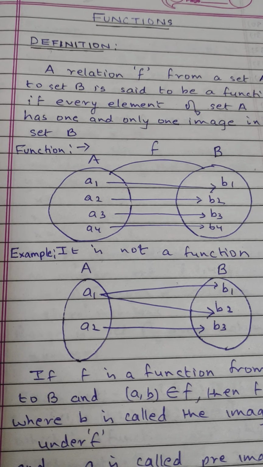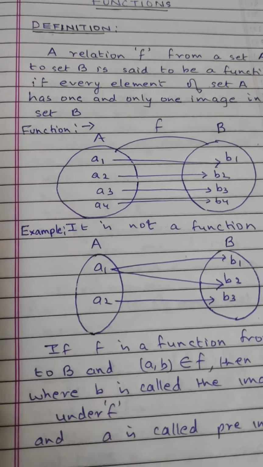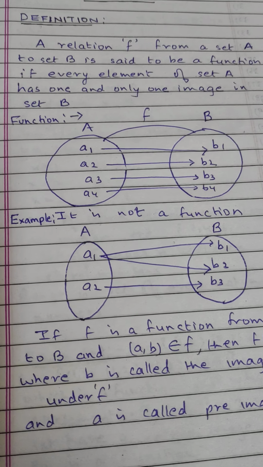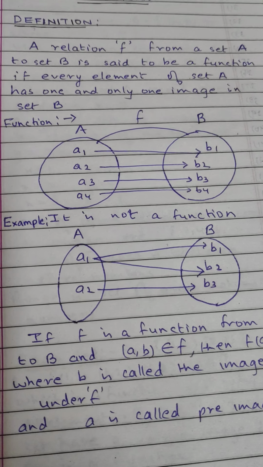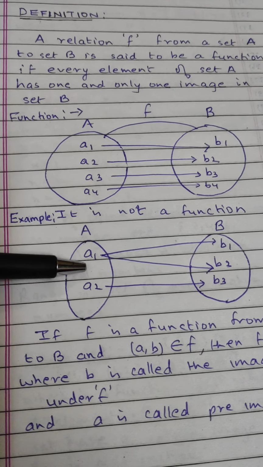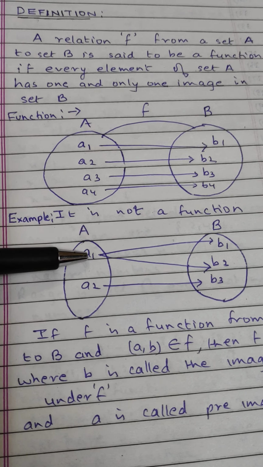Next example is not a function. You can see set A is having A1, A2. Set B is having B1, B2, B3. Image of A1 is B1 and B2.